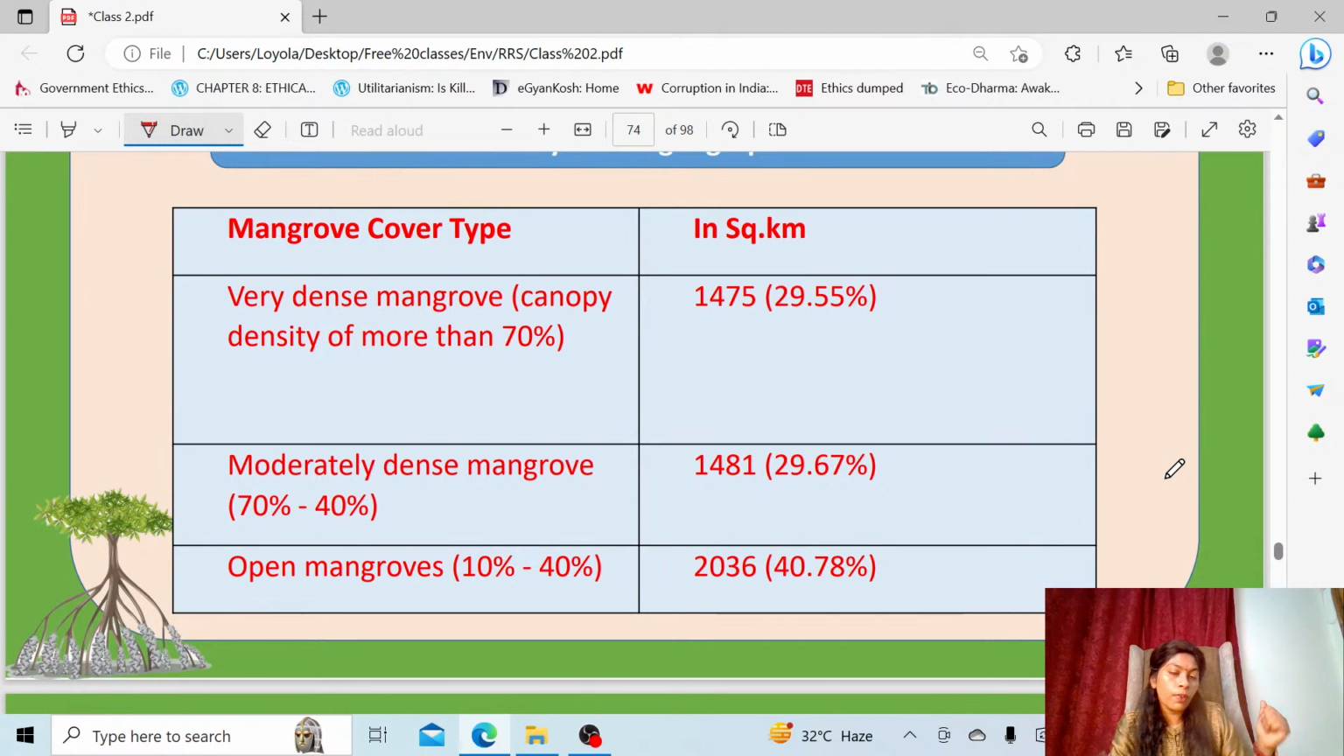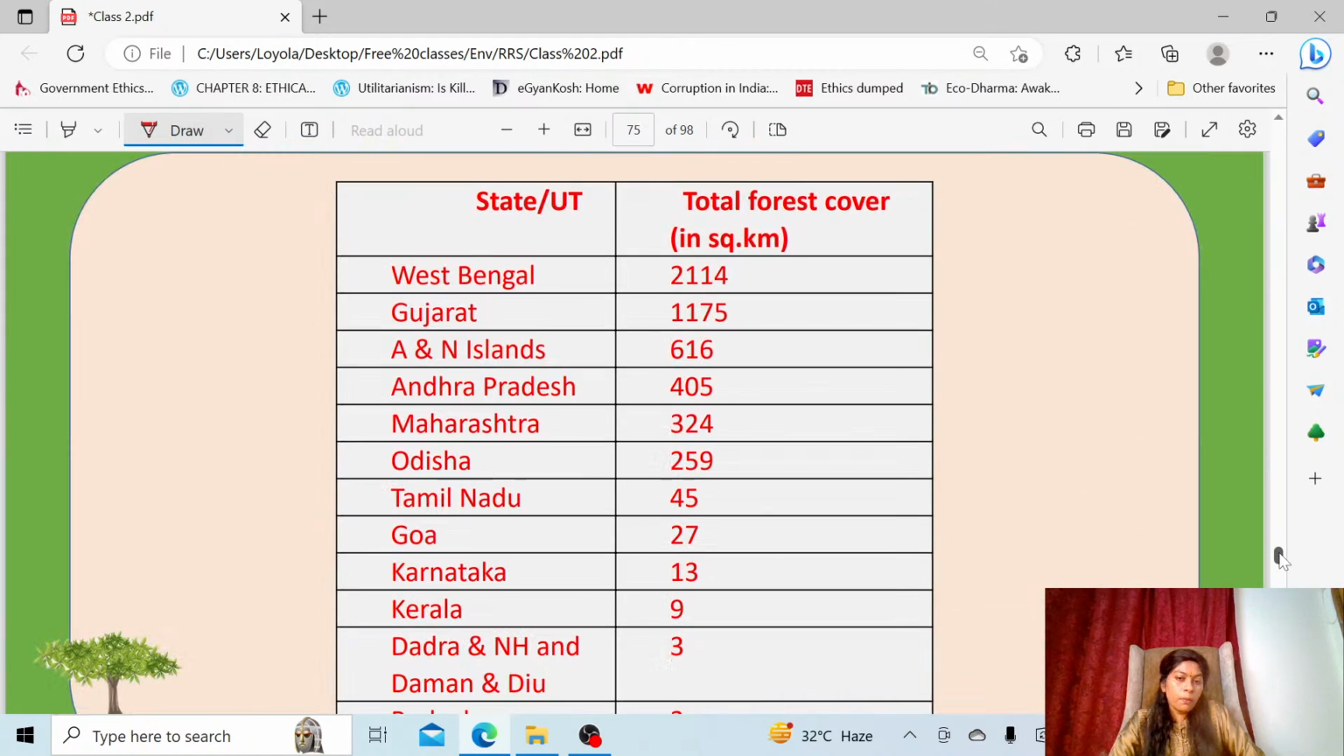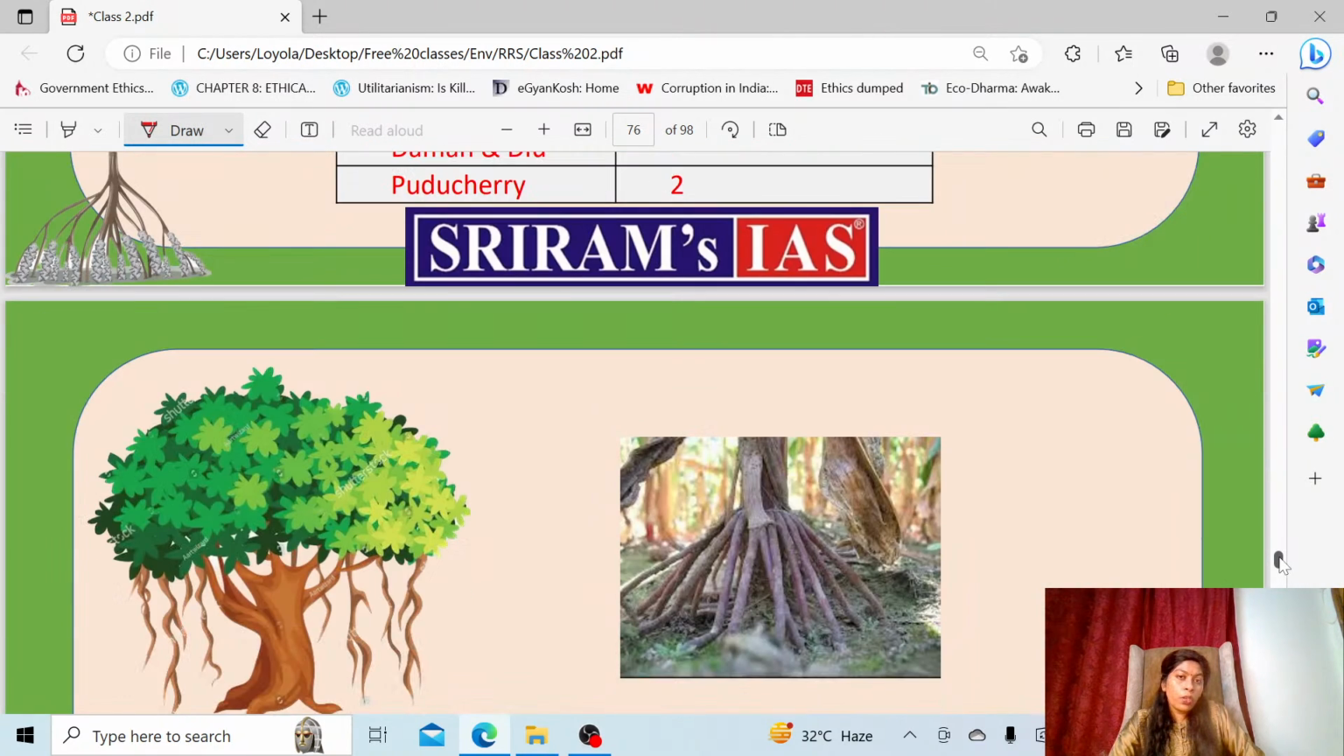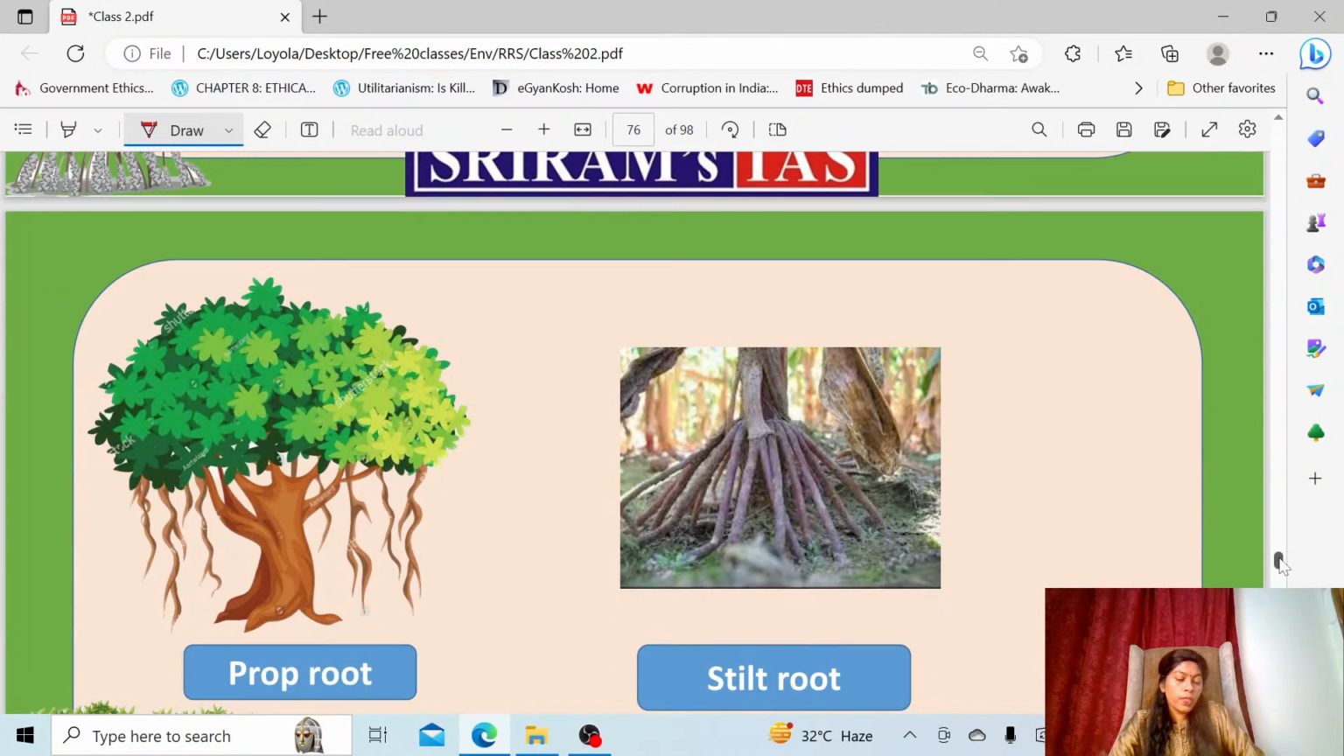No, in the first definition when I was opening up, I told you. In India, very dense forest is not the highest; the higher proportion is moderately dense mangrove. Then comes very dense mangrove, then open mangroves. So this way you have to keep the facts in mind. Questions will be focused from this area. Definitely you are getting questions.